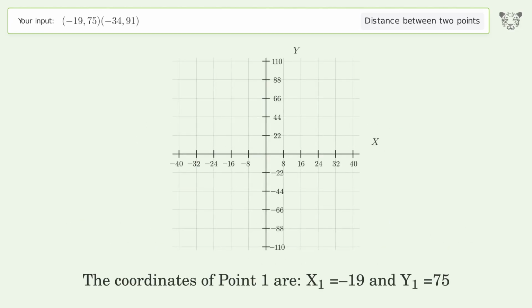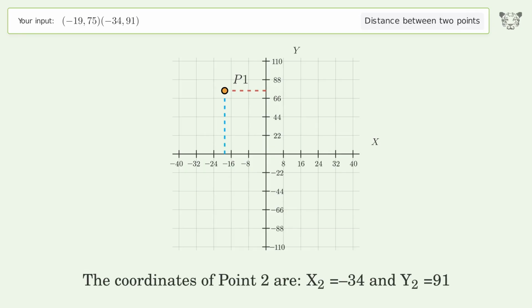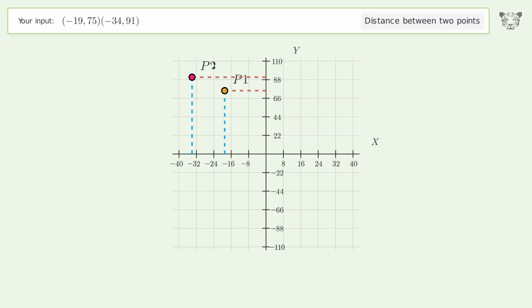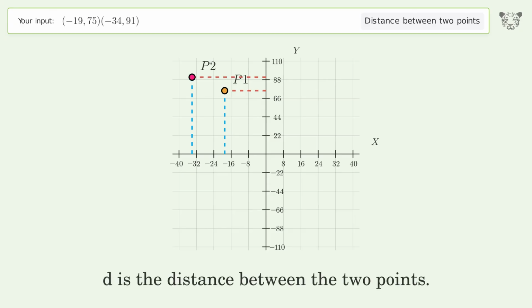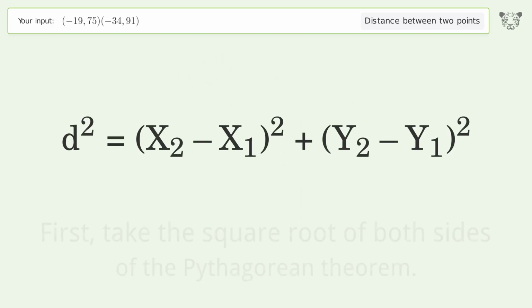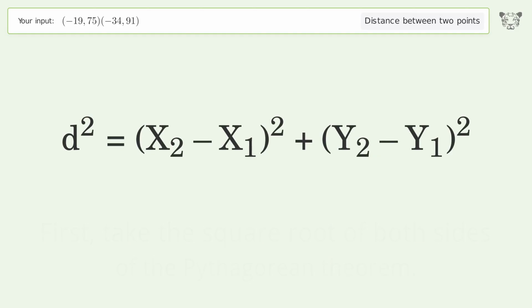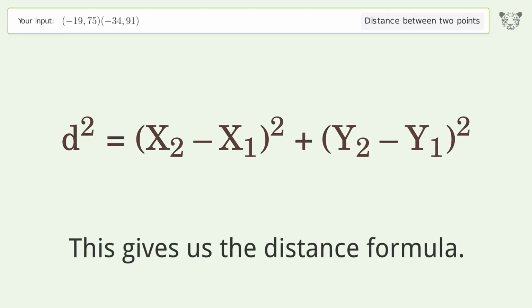The coordinates of point 1 are x1 equals -19 and y1 equals 75. The coordinates of point 2 are x2 equals -34 and y2 equals 91. D is the distance between the 2 points. First, take the square root of both sides of the Pythagorean theorem. This gives us the distance formula.